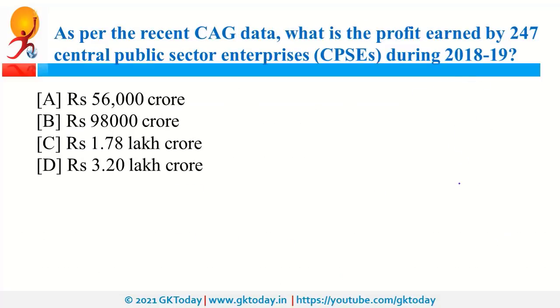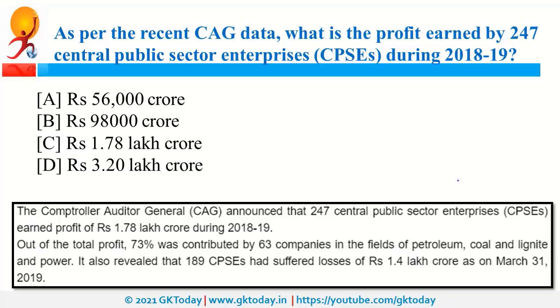As per the recent CAG data, CAG stands for Comptroller and Auditor General of India, what is the profit earned by 247 central public sector enterprises during 2018-19? So first thing first, the data is from CAG, that is Comptroller and Auditor General, and as per this report, 247 central public sector enterprises in our country earned the profit of rupee 1.7 lakh crore.